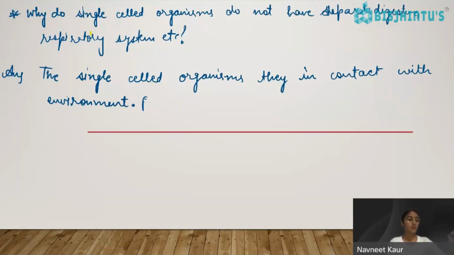Okay, so the human body, as I have told you, is a complex structure and therefore it needs separate systems, right? So next we have, why do we need transportation system?